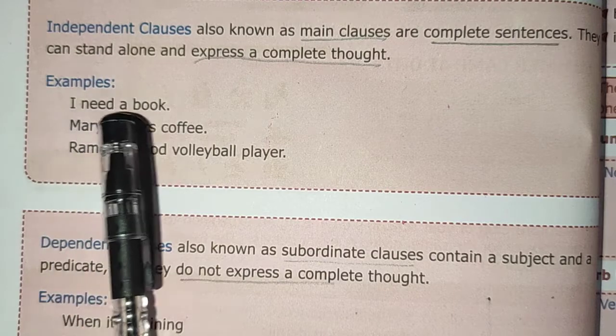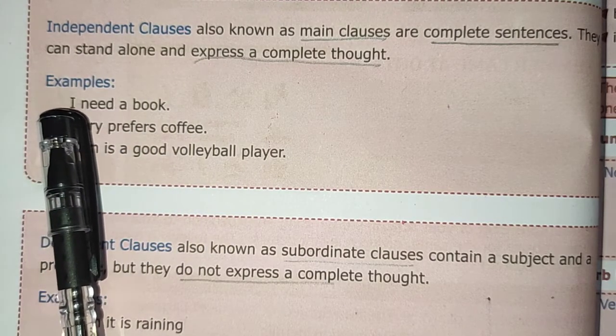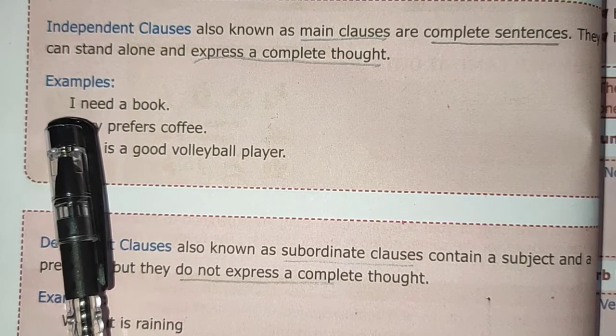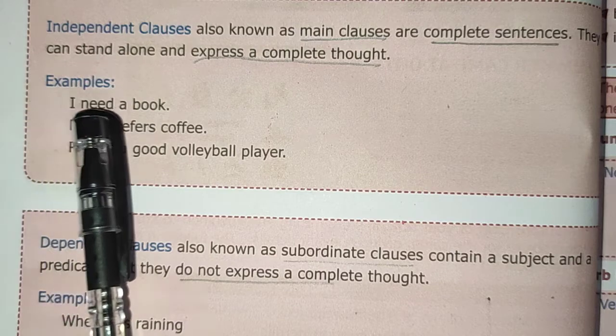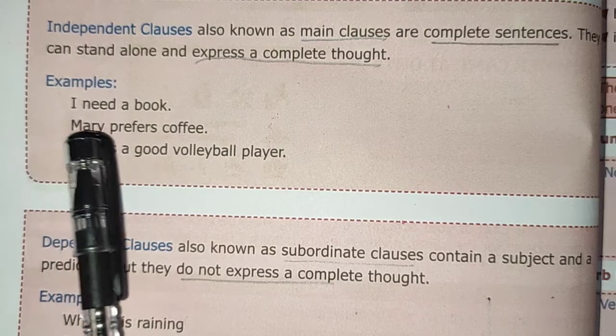Example, I need a book. Here there is a subject as well as a verb, and it gives us a complete thought. The sentence is meaningful.